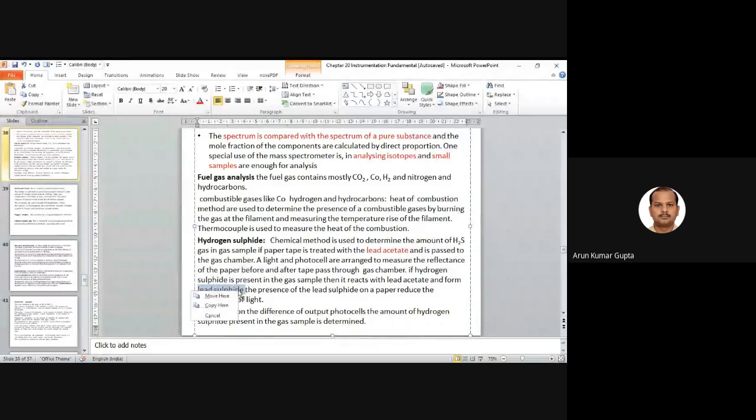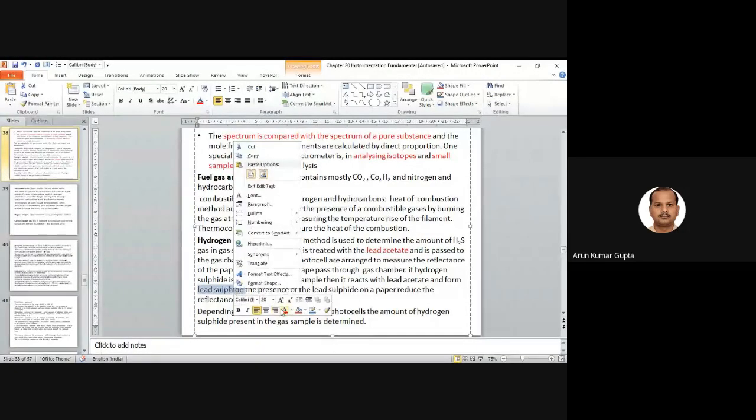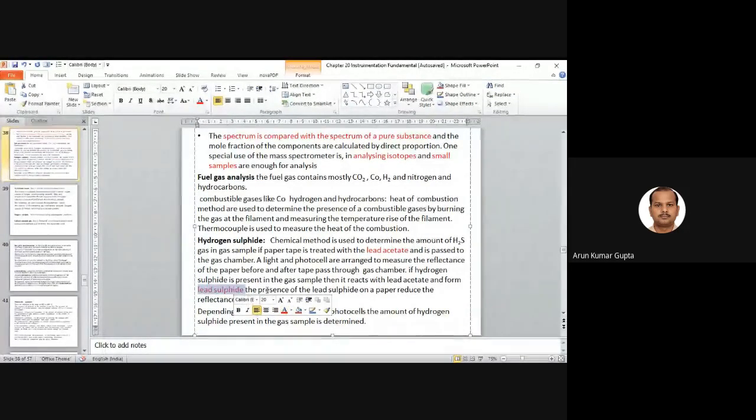The reflectance of lead sulfide is different from lead acetate, so the presence of lead sulfide on the paper reduces the reflectance of light. Depending on the difference in the photocell outputs, the amount of hydrogen sulfide present in the gas sample is determined. So this is a standard method to determine hydrogen sulfide.